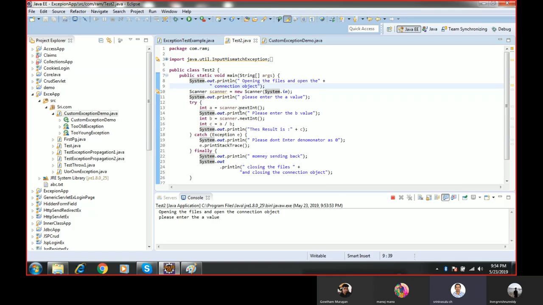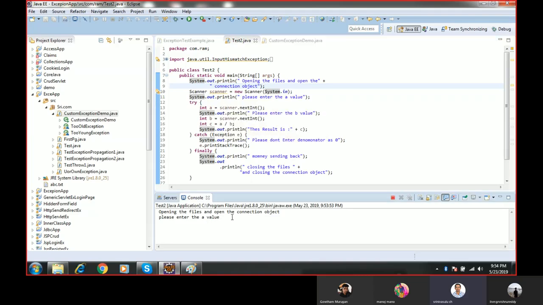Then I am trying to give the value. When I give the value, the scanner object reads the value. Whatever value I give, the scanner object will read. So here I am giving 20. When I click on enter, the value 20 will be read and saved in variable A. Now variable A value is 20, and then it says please enter the B value.